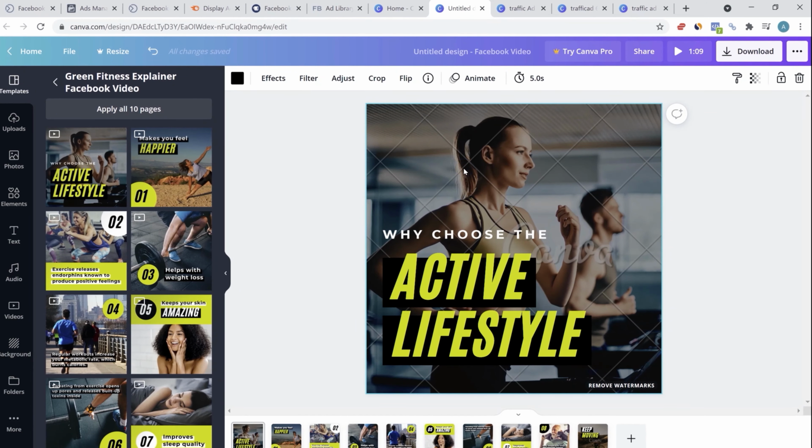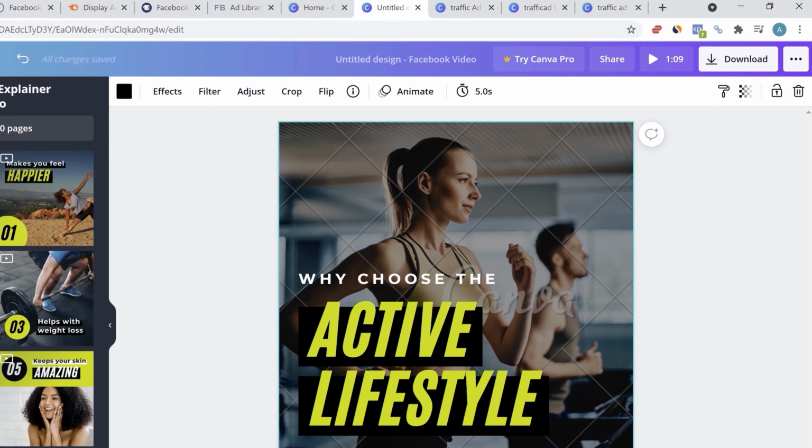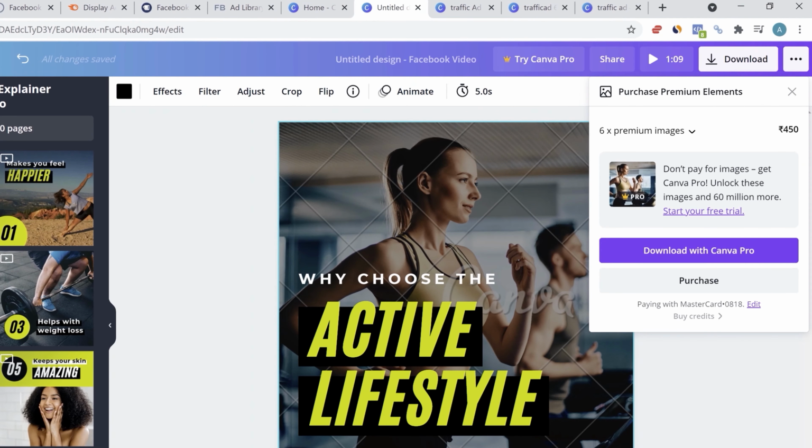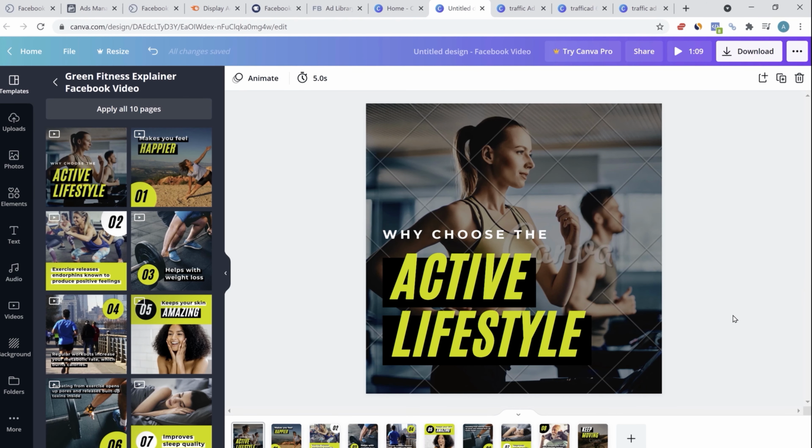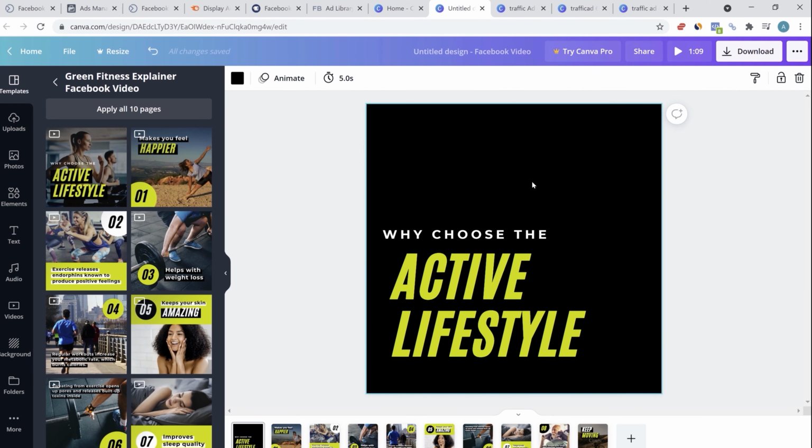Like if I select here, I can select this image. The cross line here shows that the image is not free. And if I want to remove the watermark, then either I can purchase the premium element or I can go for Canva Pro. If you're using my link, then you have a Canva Pro free trial for 30 days, you'll be able to use all the images and then you can keep on using the Canva Pro. If you don't want to use the premium images, you can delete the image and upload your own image.